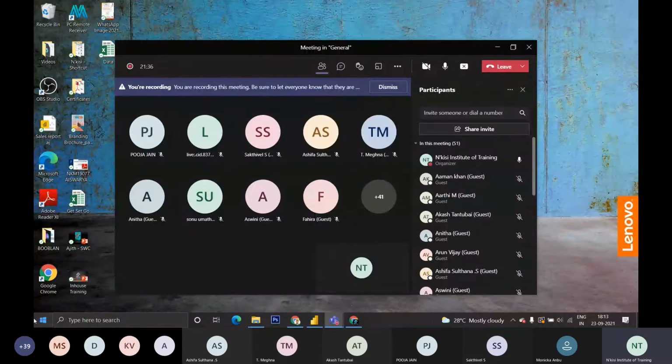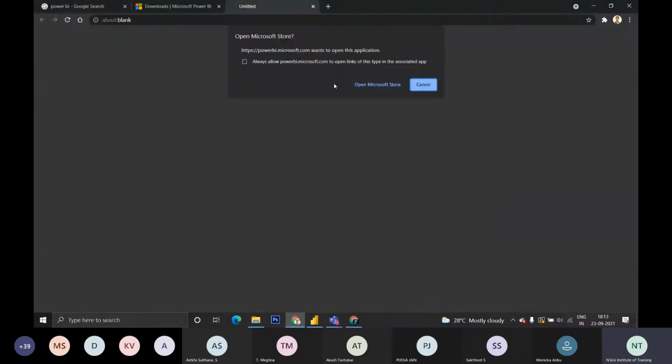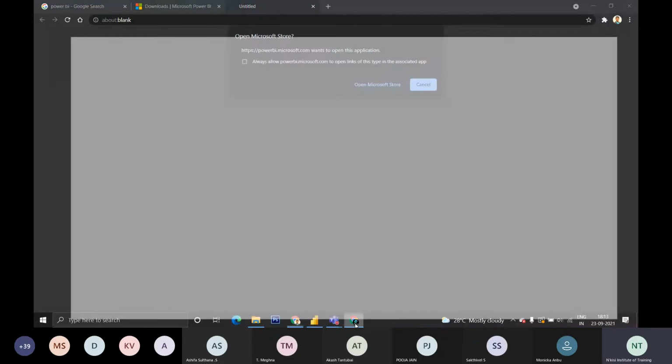Okay, first we will see how to download Power BI. If you go to Google and search Power BI, you will get a window like this. In this you can go to downloads and download Power BI directly. It's not a paid version; you can download it free of cost. If you click download, it will ask whether you want to install from the Microsoft Store.